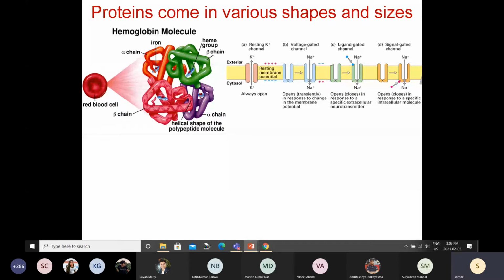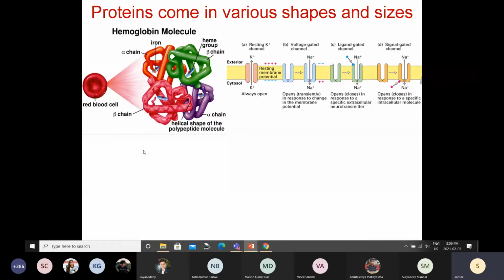So in our body, if you think of all the different types of cells that we have, you have cells for your muscle, you have cells for your skin, you have different cells for your heart muscle, liver, lungs, brain cells, right? So every organ has a different cell. Roughly we have 200 different types of cells in our body.